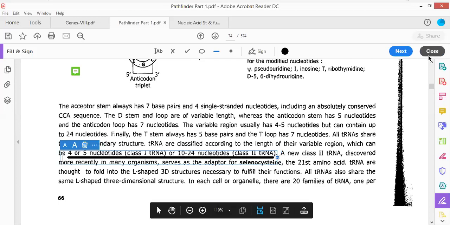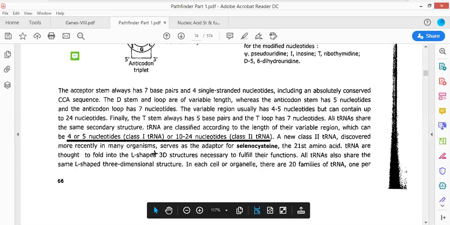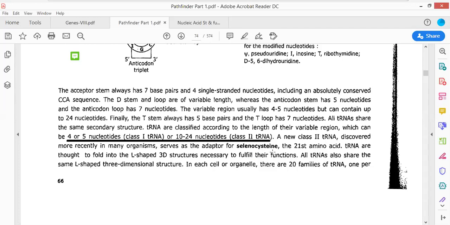A new class 2 tRNA discovered most recently in many organisms serves as the adapter for selenocysteine. Now, selenocysteine is known as the 21st amino acid. The question was asked in the JNU Entrance Examination 2011. Now we have the 22nd amino acid also. Can you guess which it is? It is pyrrolysine. So this is very important.